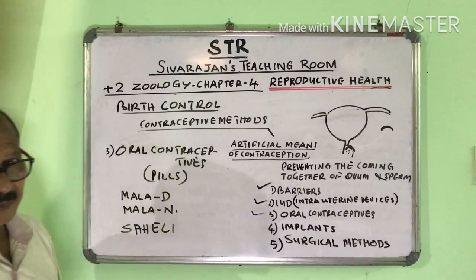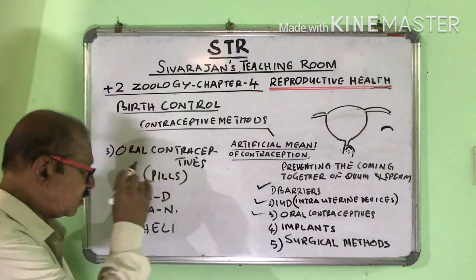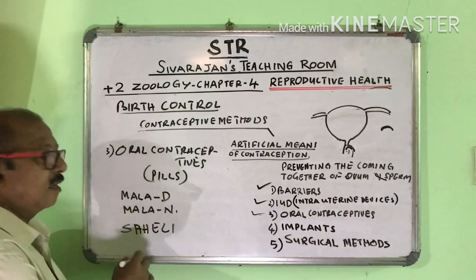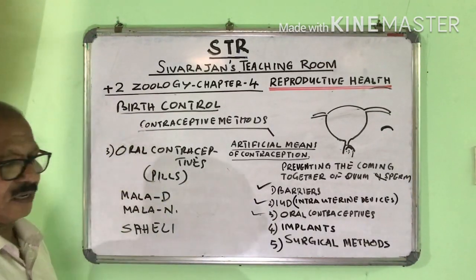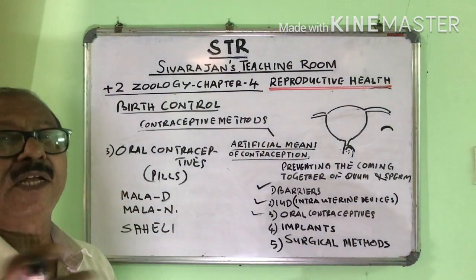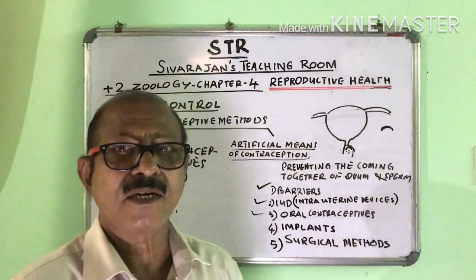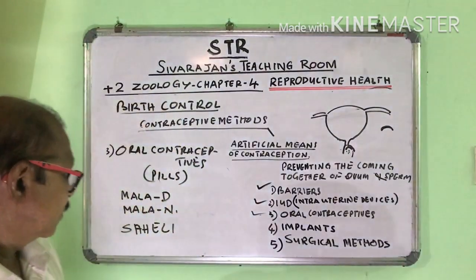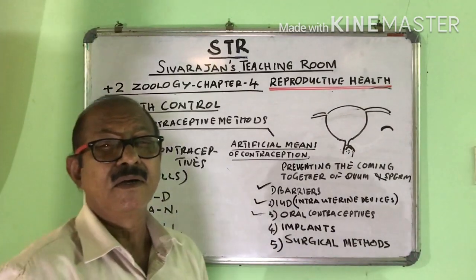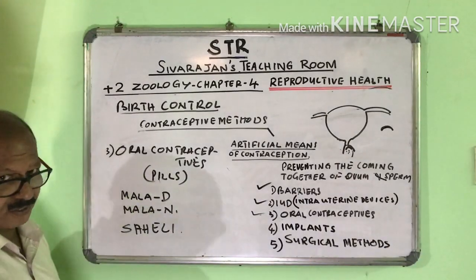So oral contraceptives are used through the mouth. They are also called pills. And there are different types of pills. What are they? Mala D, Mala N, Saheli, etc. Mala D, Mala N, etc. are to be used on a day-to-day basis. Daily it has to be taken. But Saheli is a pill which is to be taken once in a week. So these are the oral contraceptives. You have to be very careful about these names.